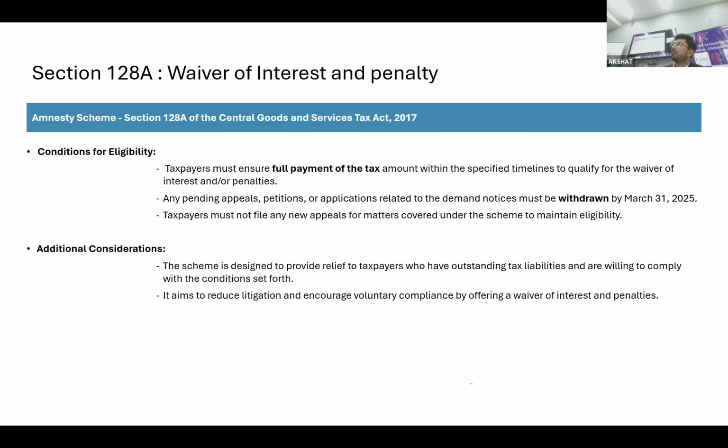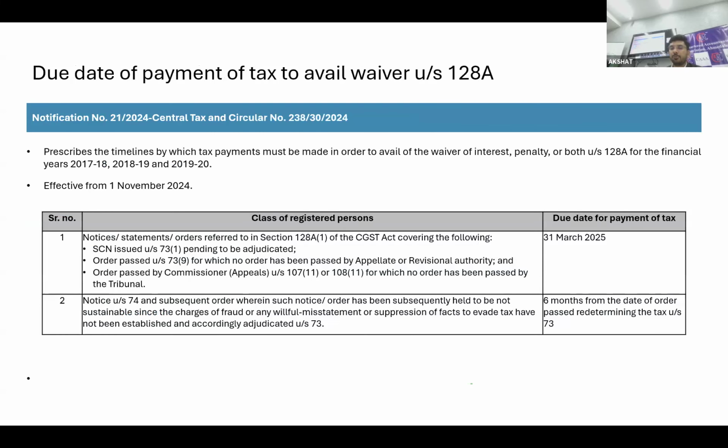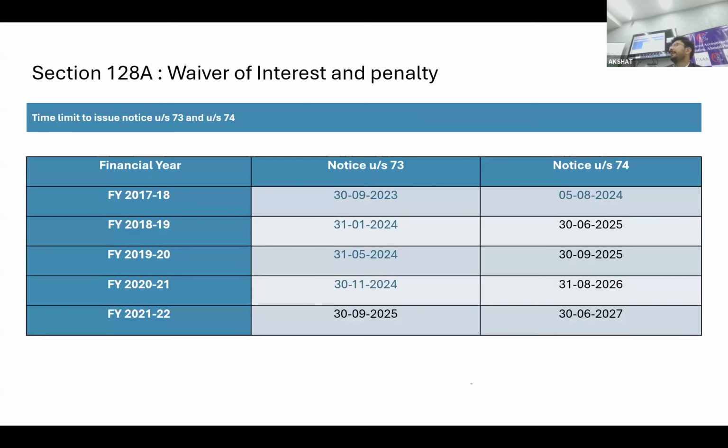As I said, full payment of tax is required, and you have to pay tax before 31st March 2025. Now we generally see that there is a time limit for issuing any notice, that is section 73 and 74. A few of the time limits have already lapsed, a few are yet to come. But since 74 has a higher time limit, the department generally tends to issue notice under 74 only. So first you have to defend that it is not a notice under 74, it is a notice under 73. But it may take time.